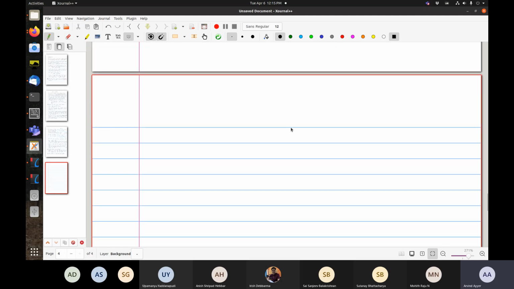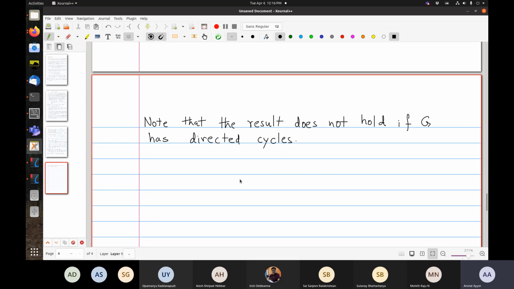So a couple of caveats though. Later on I'll give one more warning, but for now note that the result does not hold if G has directed cycles. Can you see why that is?